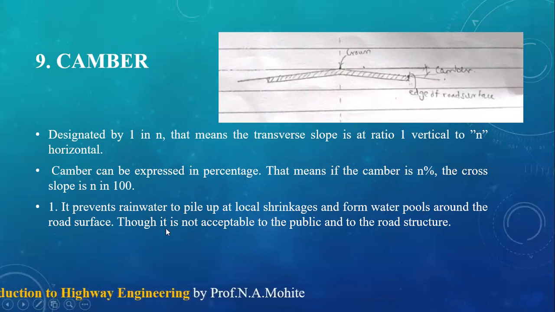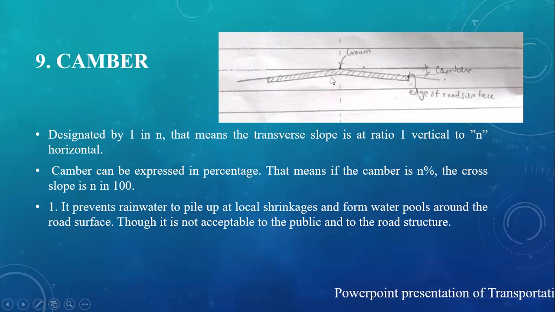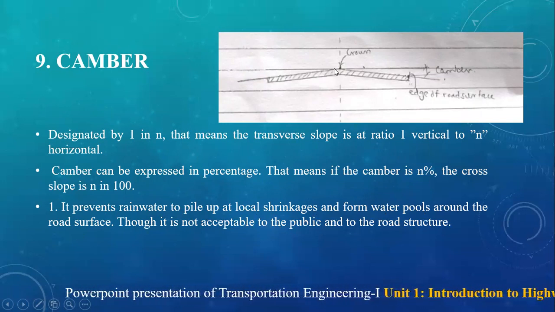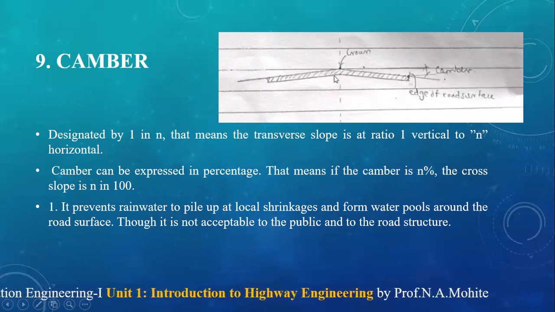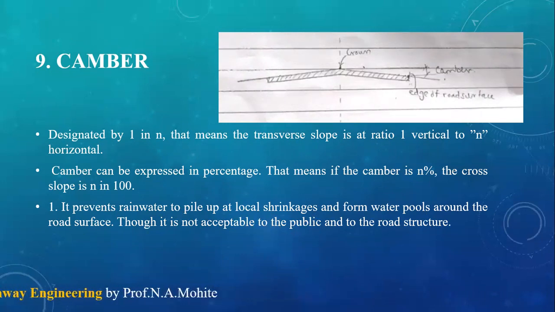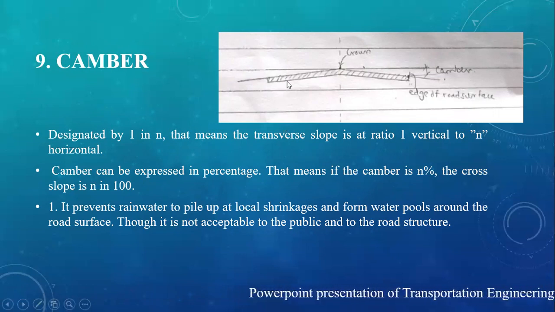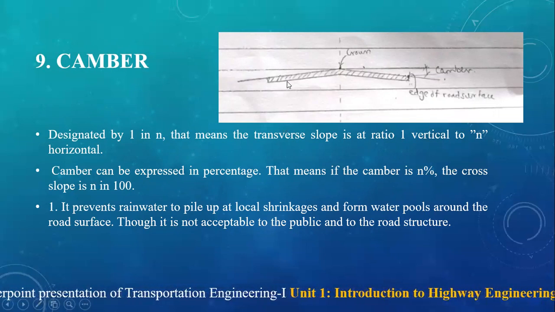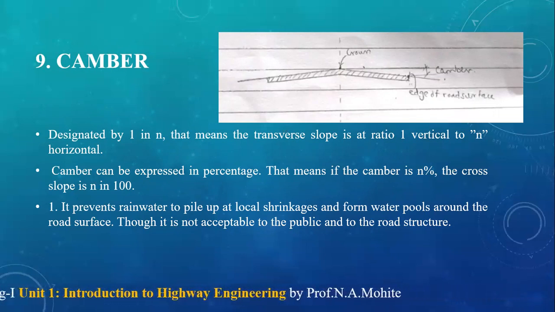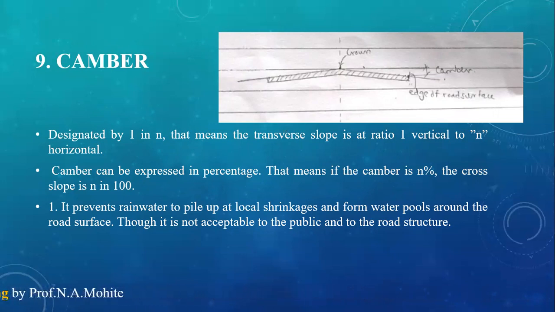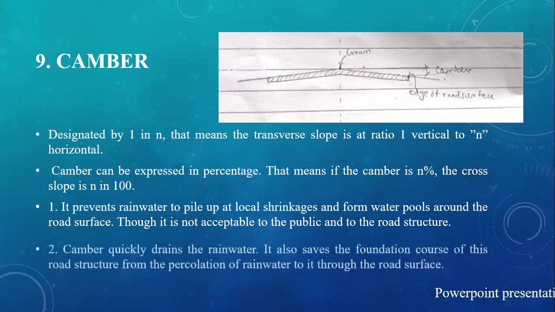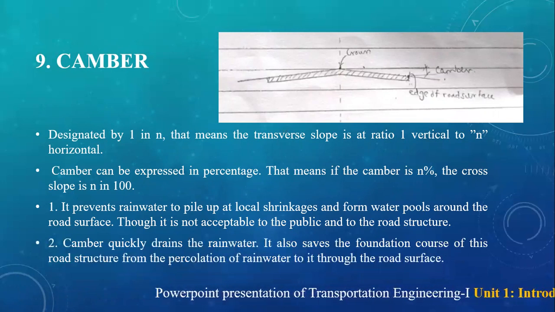Okay, although it is not acceptable to the public and to the road structure, many times you might have seen that this crown or the shade slope is not maintained. Whenever a car travels along such a surface, there might be chances of getting tilted. So in order to avoid that, a certain small amount of slope is maintained. Okay, so this camber quickly drains the rainwater.